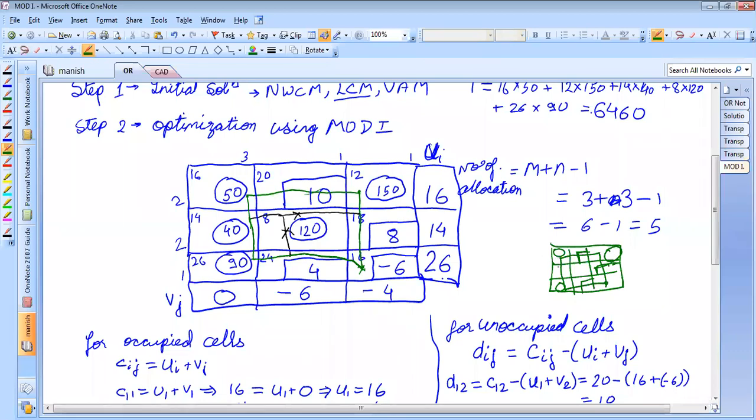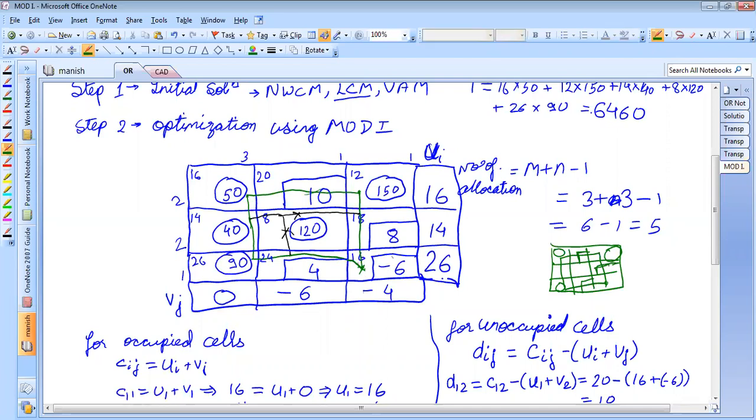Is it clear, students? Any doubts? I'll repeat it once again. Wherever there is the maximum negative value for an unoccupied cell, say for example, this is -6. In this problem, we have got only one negative value. For example, if we would have got this also as -4 and this also as -6, we would have selected the maximum value, that is -6. We would not select any value which is smaller. We will select the maximum negative value. Correct? So we have selected this cell.